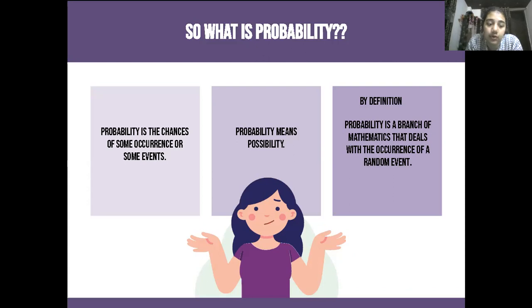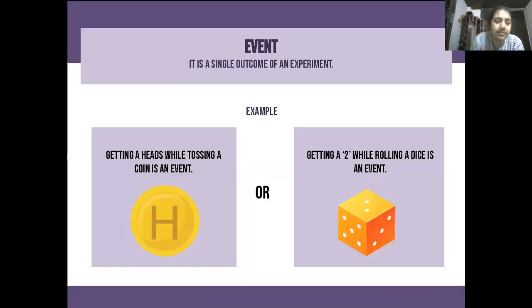Before, we discussed the 2 examples of dice and a coin. In both cases, the events are random. We cannot predict, we cannot judge that head will come this time and tail will come this time. We cannot judge that, right? So this is probability. Simple.